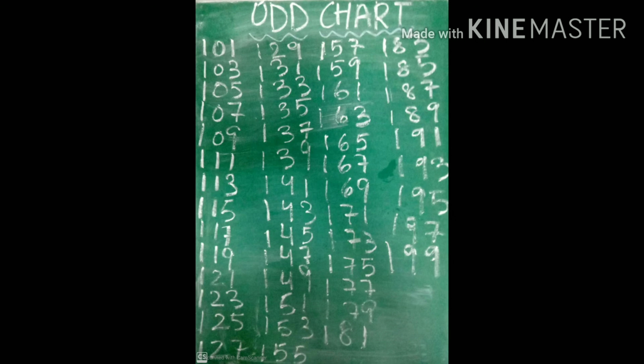So these are the odd number group from 100 up to 200.